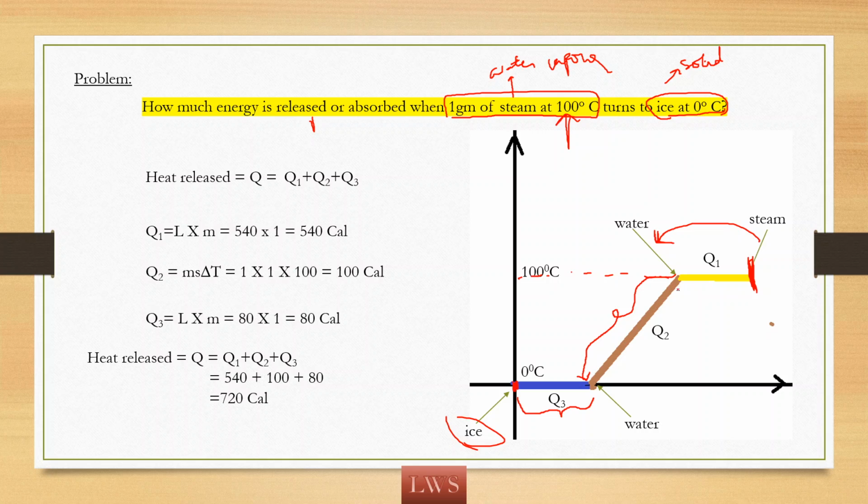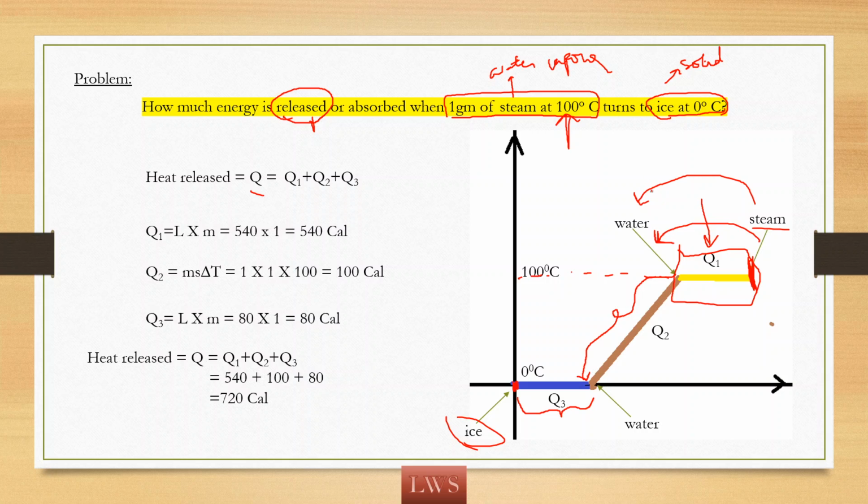The heat required for this condensation, I am calling it Q1, while the temperature is decreasing, the heat lost is Q2, and while freezing, the heat lost is Q3. Here in this process, is the heat released or absorbed? The heat is released by the 1 gram of steam. So the total heat energy released Q equals the summation of these three, that is Q1, Q2 and Q3. So what is Q1? Let us calculate Q1. Here we have steam and the steam needs to convert to water.